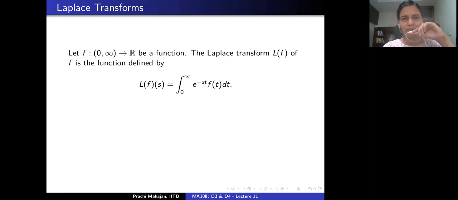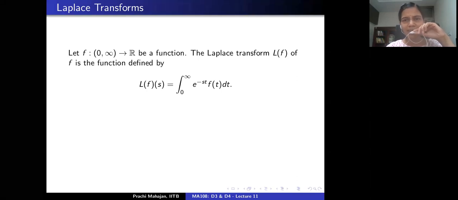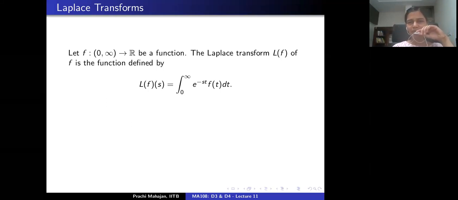For some parameter s, this is a function, the Laplace transform L of f. The output here is a function. What is it? It's a certain improper integral, and the integrand is exponential of minus st times f(t). Please note, the variable of integration here is the variable t, and s is a parameter. So we say that the Laplace transform of the function f is this integral, whenever this integral converges for appropriate values of s.